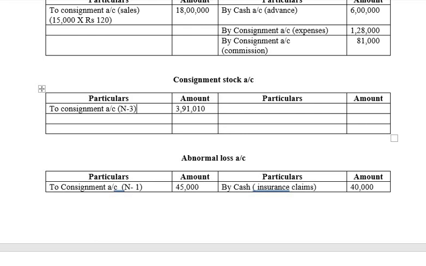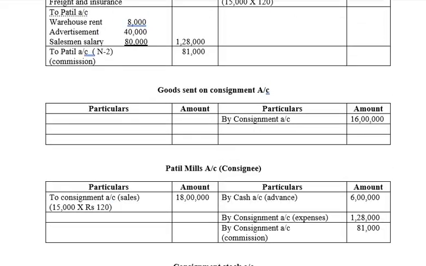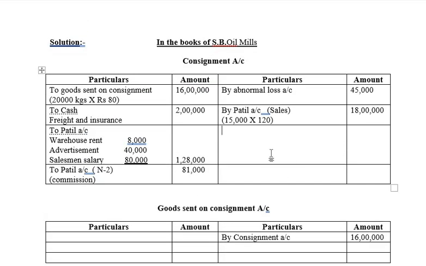All right, so consignment stock account debit to consignment account. Consignment account has to be credited by consignment stock account, in the amount of 3,91,010.